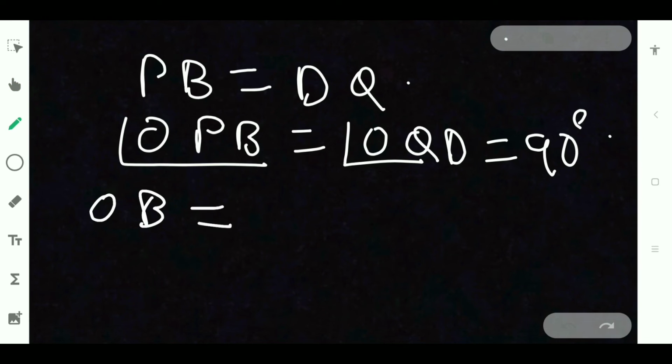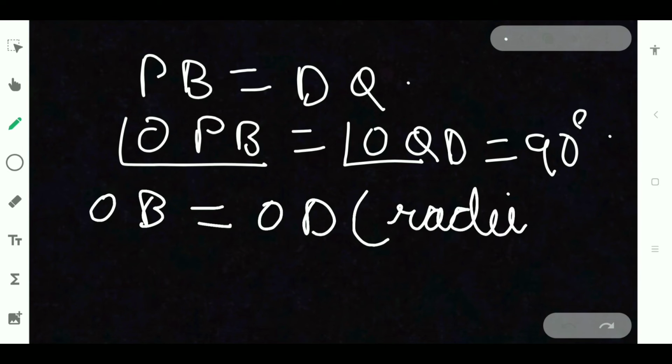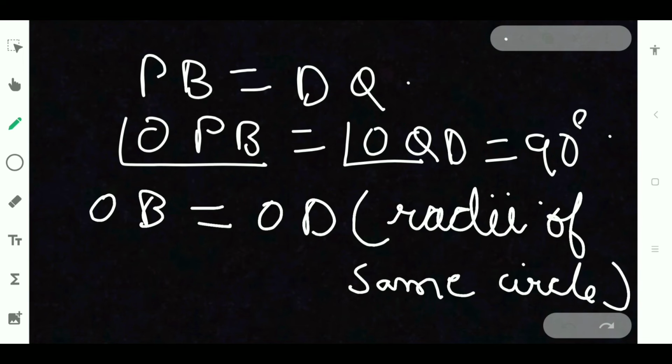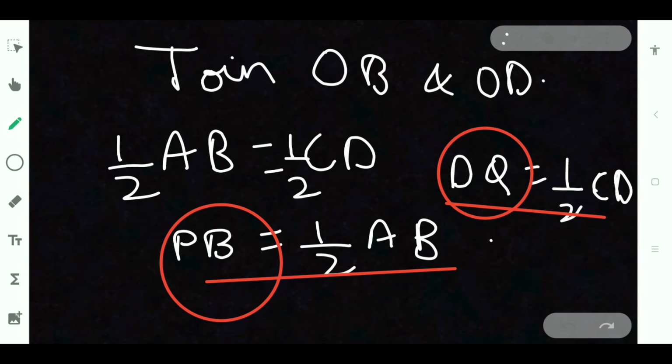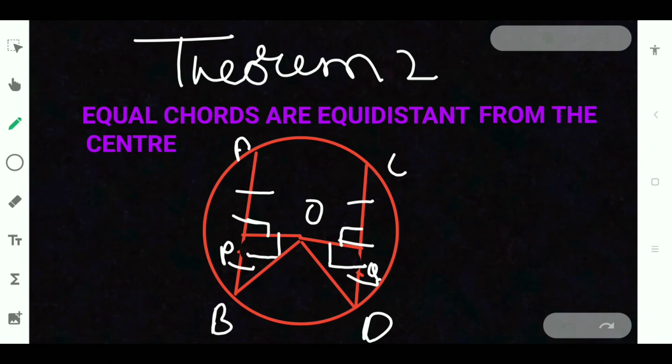OB is equal to OD, radii of same circle. So these triangles are congruent. Triangle OPB is congruent to triangle OQD.